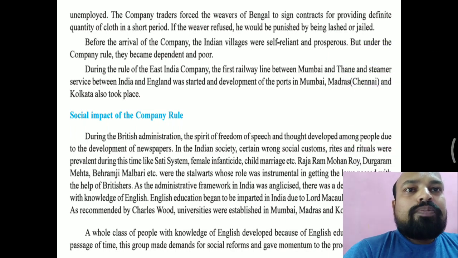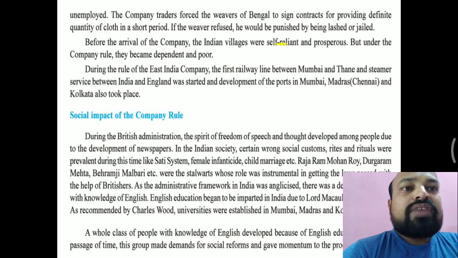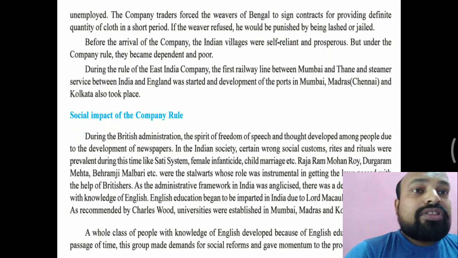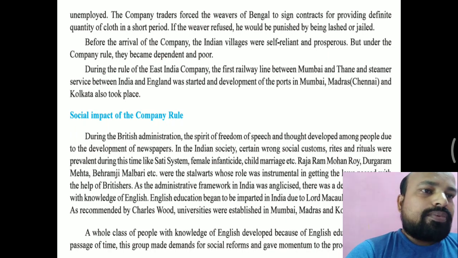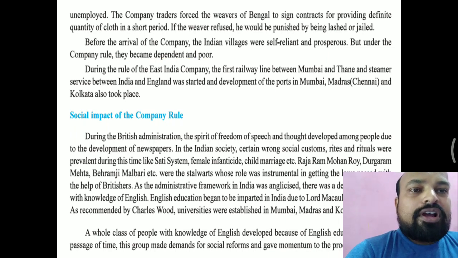Now, before the arrival of the company, Indian villages were self-reliant. Self-reliant means everything was produced in the villages. Villagers did not have to go outside for their day-to-day livelihood. They could produce everything in the villages; everything was prepared in the villages. But under the company rule, they became dependent and poor. When the company ruled over India, all the villages became dependent on the British rulers and became poor.